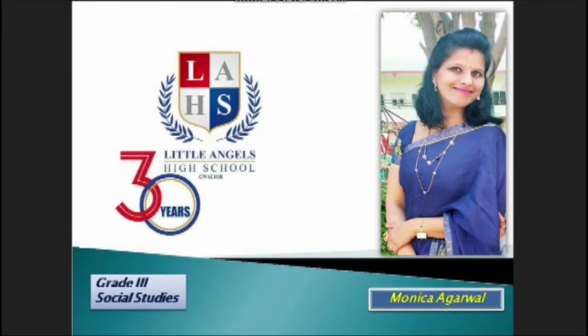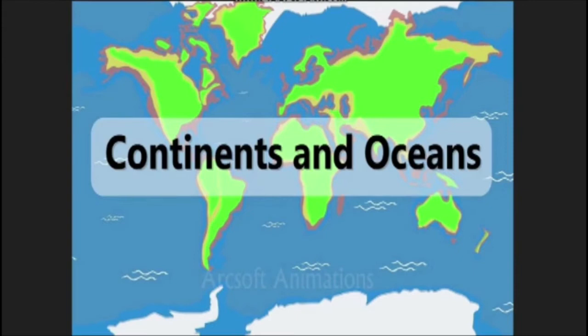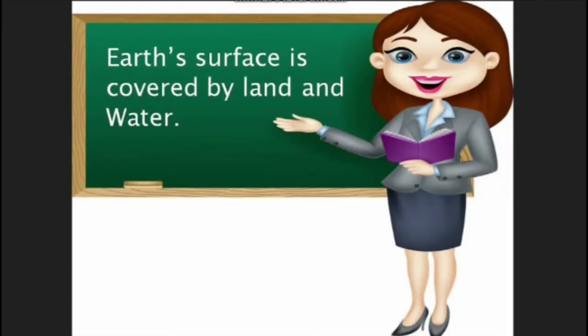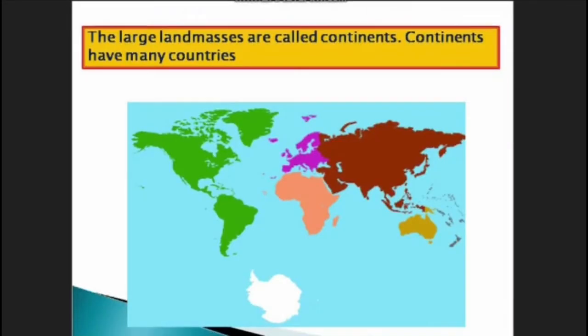So, today we will start a new topic, that is continents and oceans. Children, we all know that the earth's surface is covered by land and water. The large land masses are called continents. Continents have many countries.